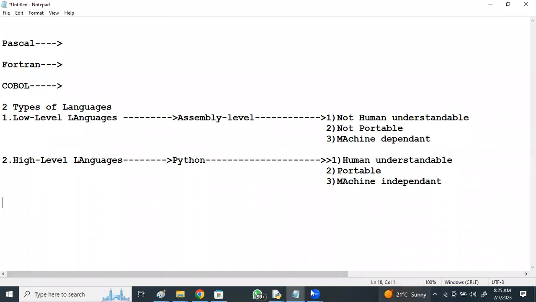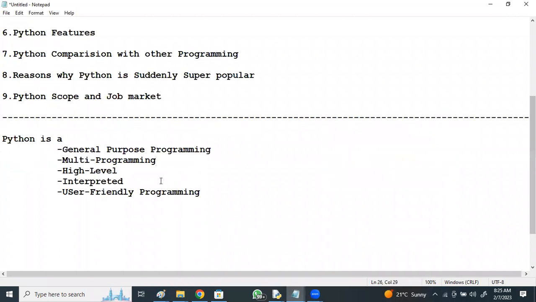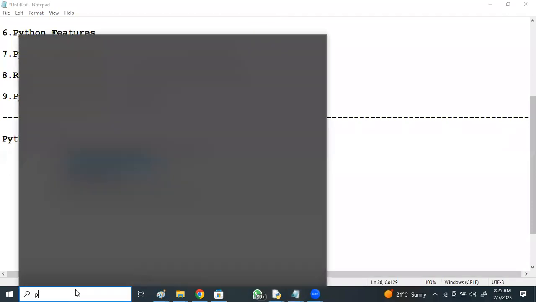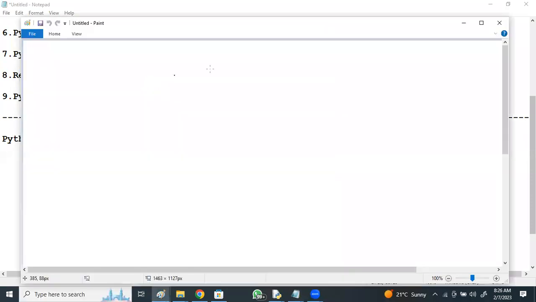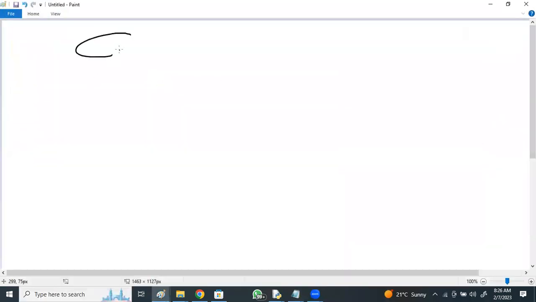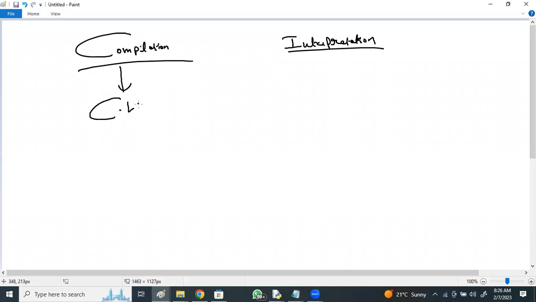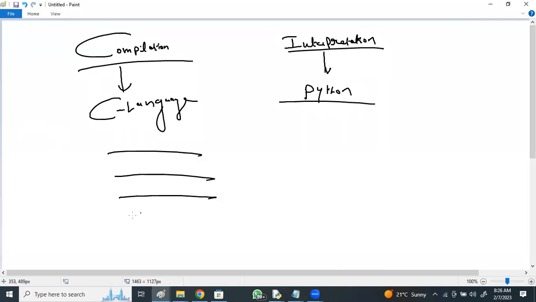So Python is a general purpose programming language. It's a high level language, and we have seen the multi-programming features. Python is an interpreted language, right? So we have got compilation languages and interpretation languages. Python comes as an interpretation language. Example of compilation, C language. Interpretation, example like Python.